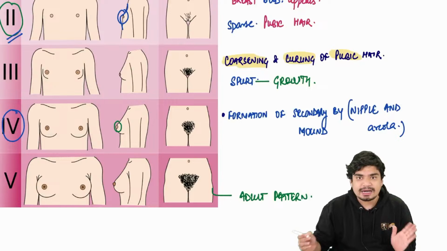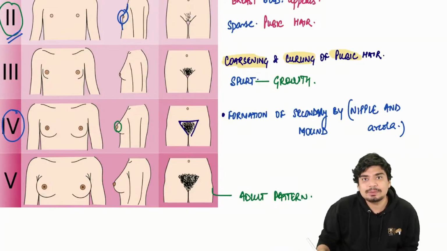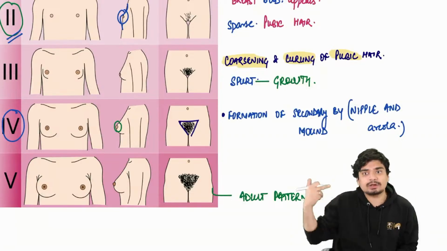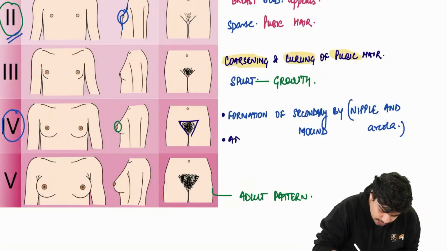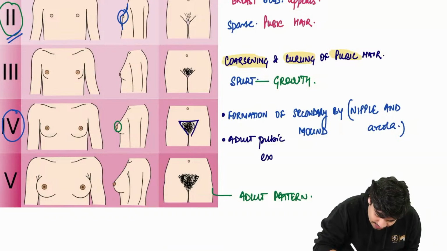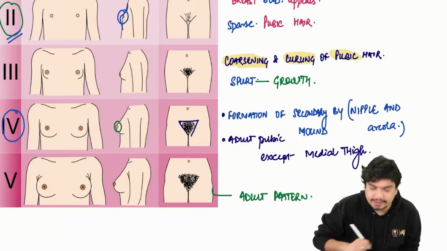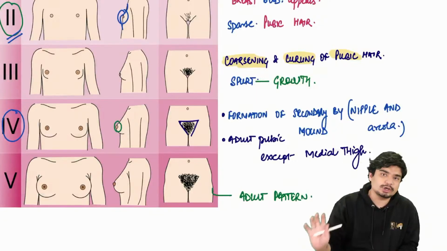Apart from this, what is going to happen? You will have adult pattern pubic hair. So females have an inverted triangle shaped pubic hair. They will have that adult pattern pubic hair except medial thigh. Pubic hair won't be there on the medial aspect of the thigh. Rest pubic hair is going to be just like adult pattern. So adult type pubic hair, except what? Except medial thigh. Rest everywhere, pubic hair is going to be there.